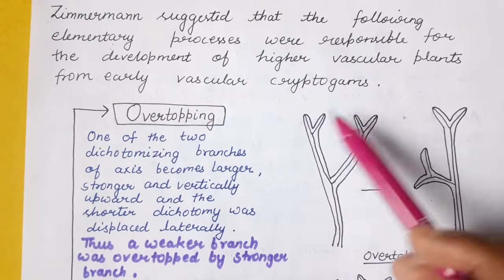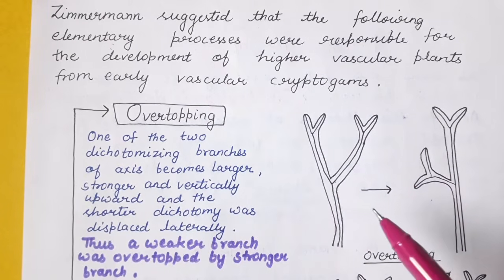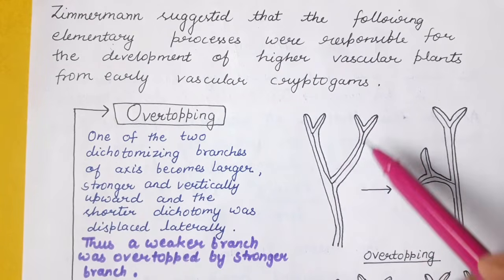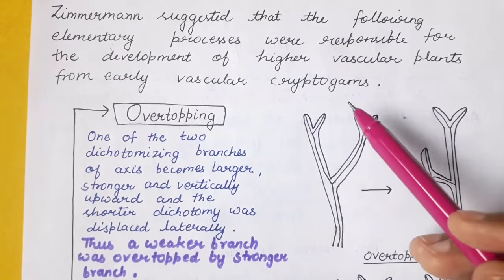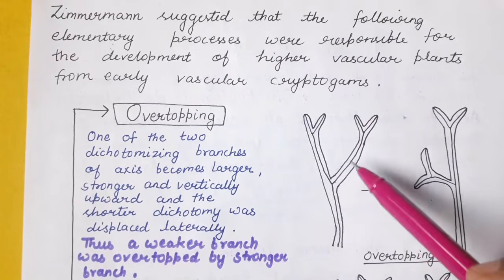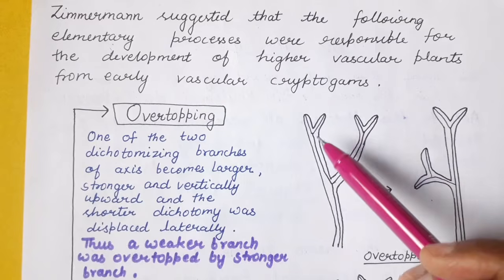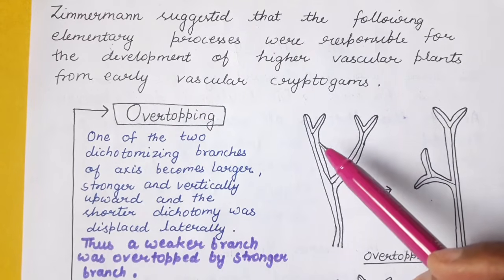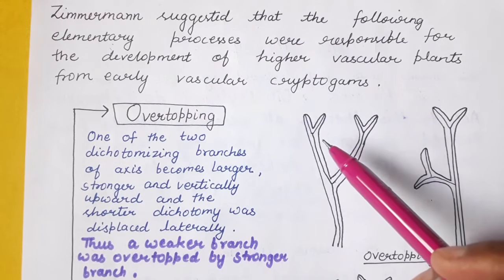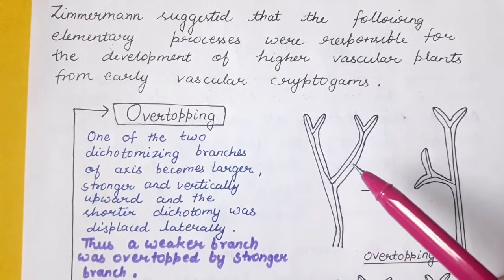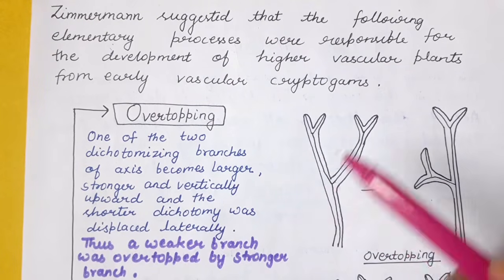Here one of the dichotomous branches will grow larger and stronger and rise upward. However, the other dichotomous branch will get weaker and be displaced laterally, it will come into a lateral position. That process is termed as overtopping.